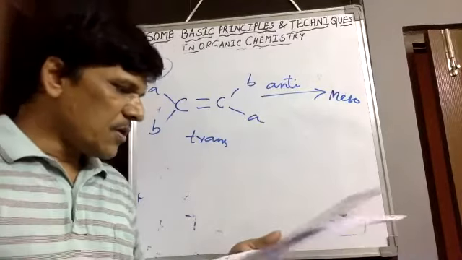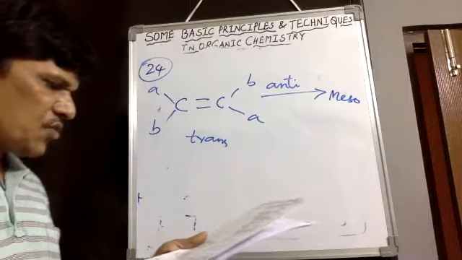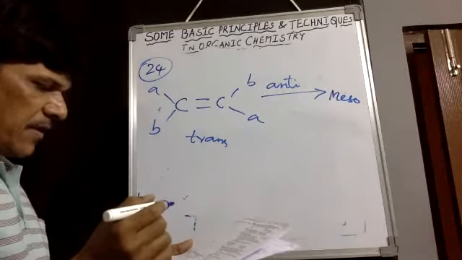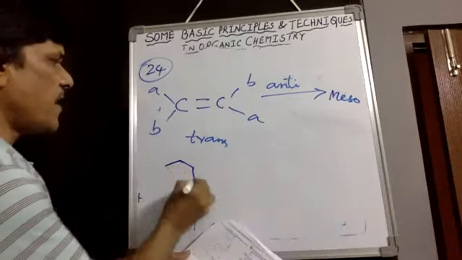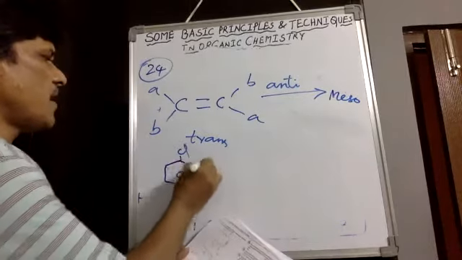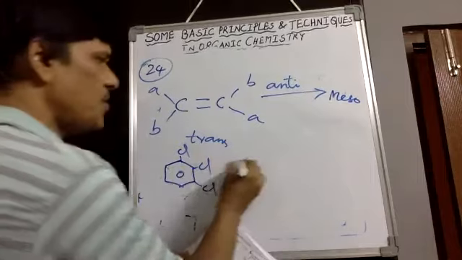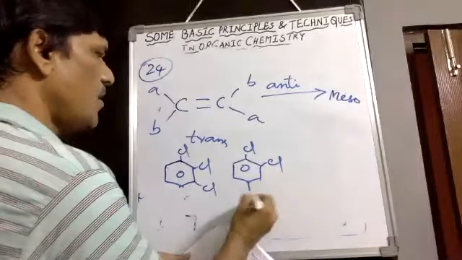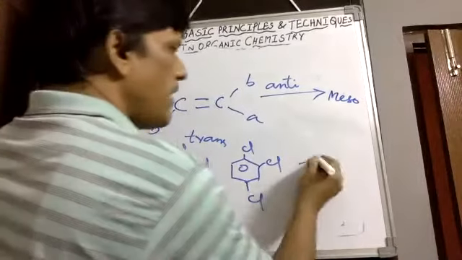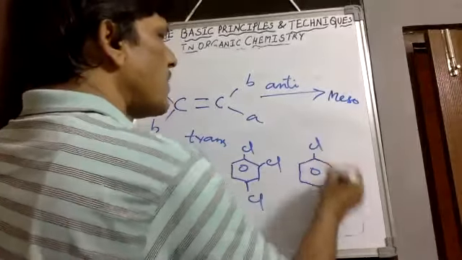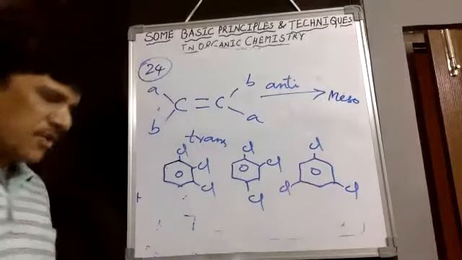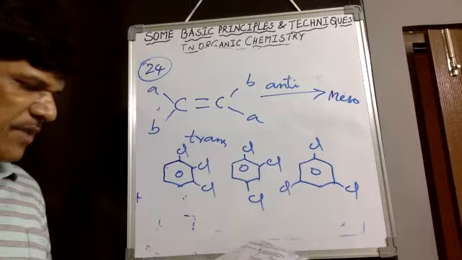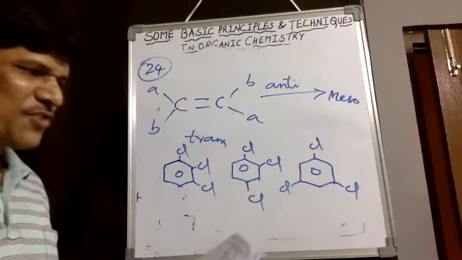Then next 46. The total number of benzene derivatives with the molecular formula C6H3Cl3. Therefore, the three chlorines we can draw in this way: same position, adjacent positions, or else two chlorines here and a third chlorine here. That is the second structure, and a symmetric structure also we can draw for these three chlorines. Therefore, three structures are possible for this trichlorobenzene. 46 B answer is correct. They are positional isomers of one another.